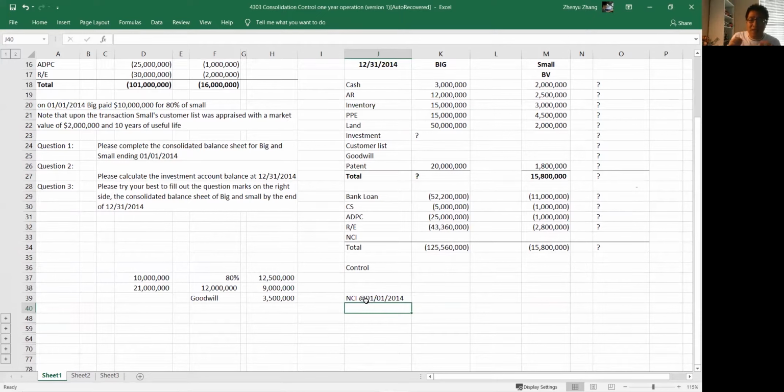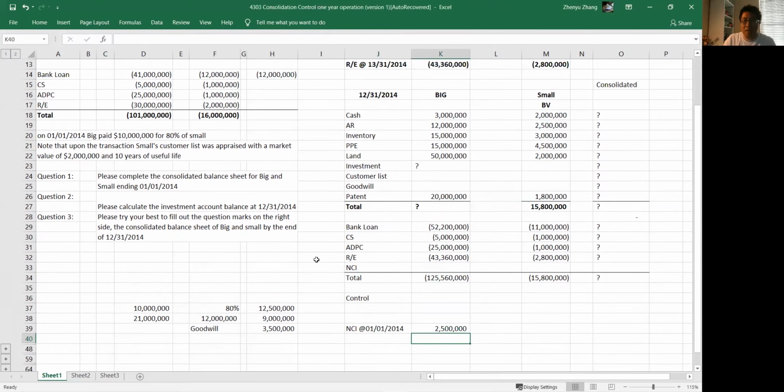Big paid 10 million for 80%, so how much is 20%? The total package is 12,500,000. Subtract Big's value, 10 million, and that gives you 2,500,000 to start with. This is the NCI balance at the beginning of 2014.